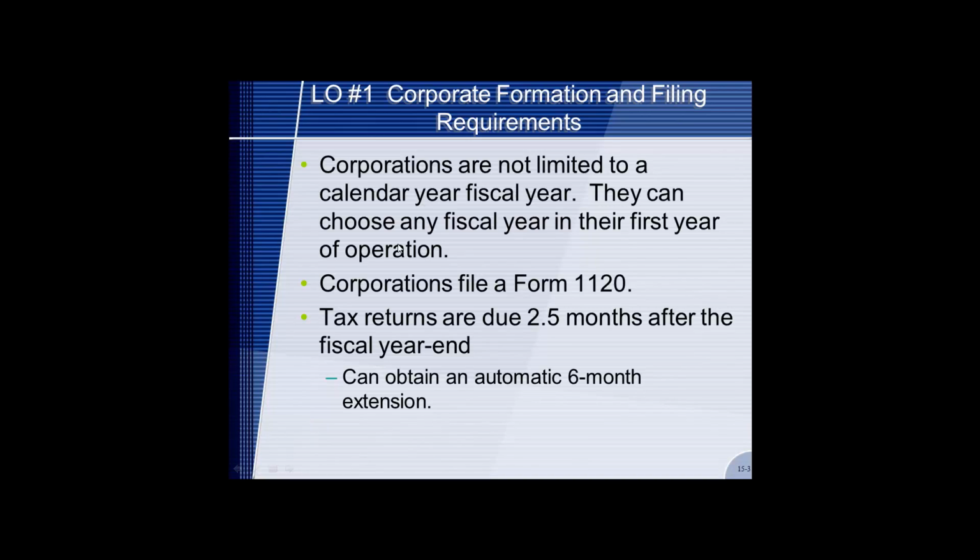Corporations are not limited to a calendar year. They can choose any fiscal year in the first year of operations, and they must file a Form 1120, which we'll do practice with this. Tax returns are due 2.5 months after the fiscal year, and corporations can obtain an automatic 6-month extension.